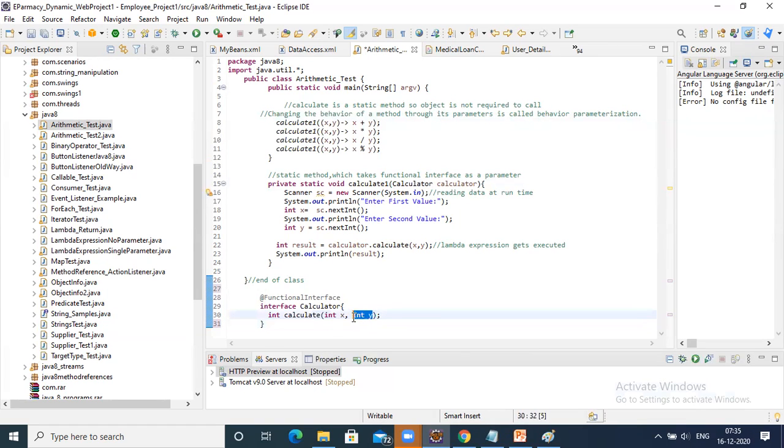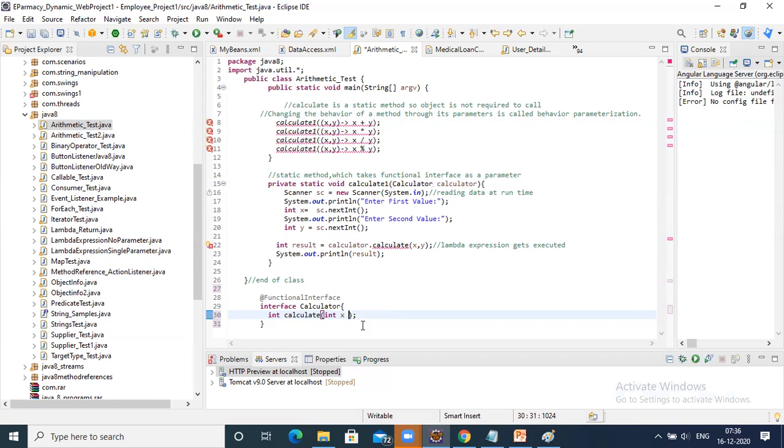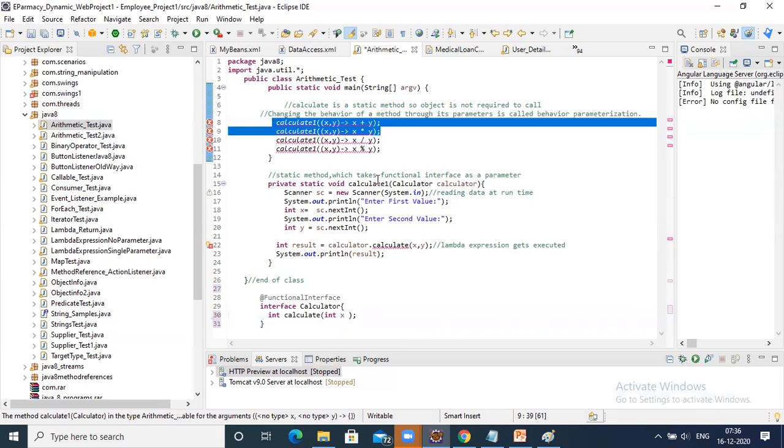See, here in this method I have calculator dot calculate x comma y. Now let me say I modified this. See, it is not detecting the functional interface, because interface calculator is a functional interface. In this functional interface, I must have an abstract method which represents this lambda expression.